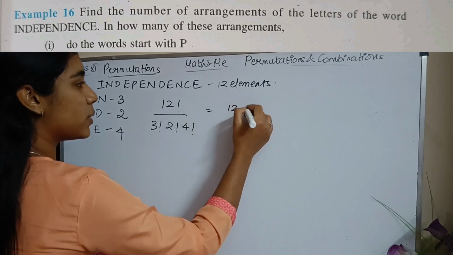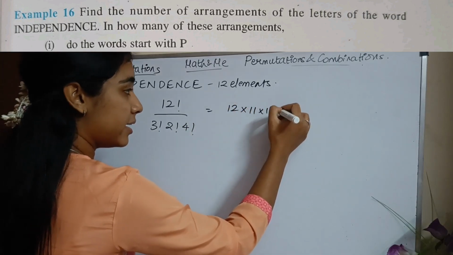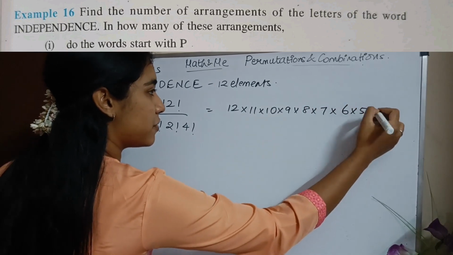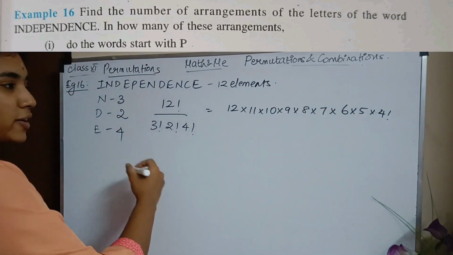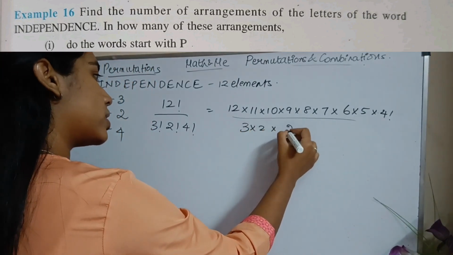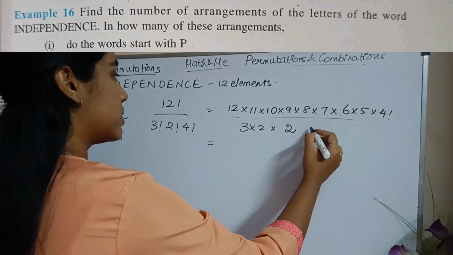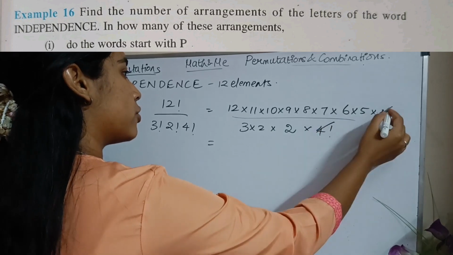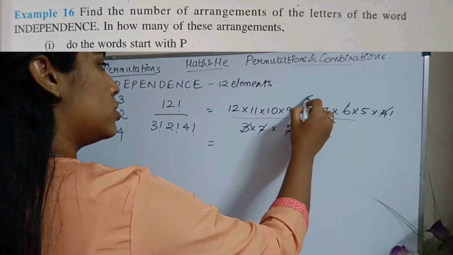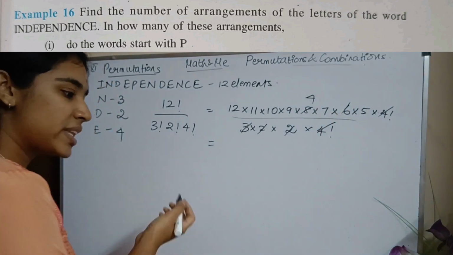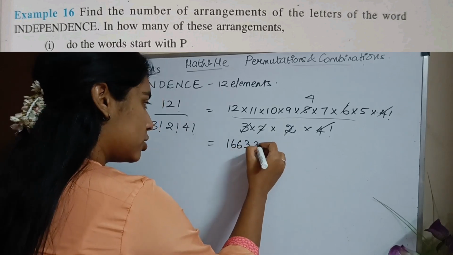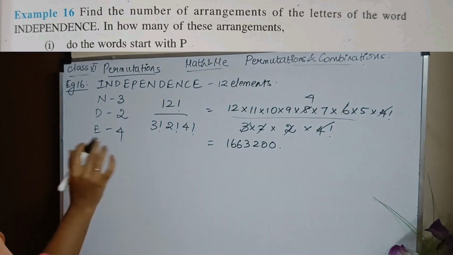So this will be 12, 11, 10, 9, 8, 7, 6, 5 times 4 factorial divided by 3 factorial, which is 3 into 2, 2 factorial is 2, times 4 factorial. 4 factorial and 4 factorial will get cancelled. 3 2s are 6, 2 4s are 8. So what is my final result? I'll just copy the result. 1663200. Okay, so this is the general result.